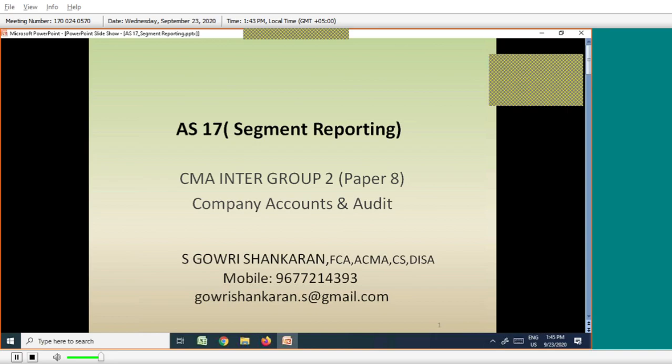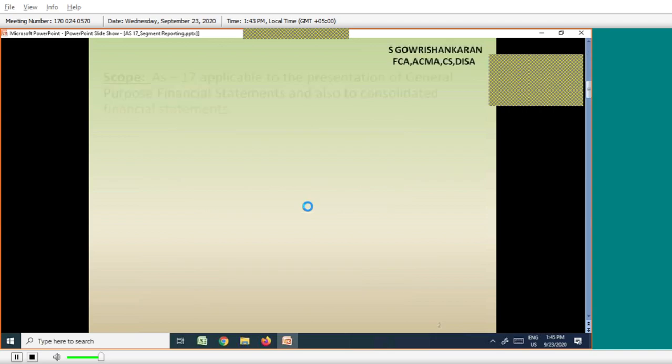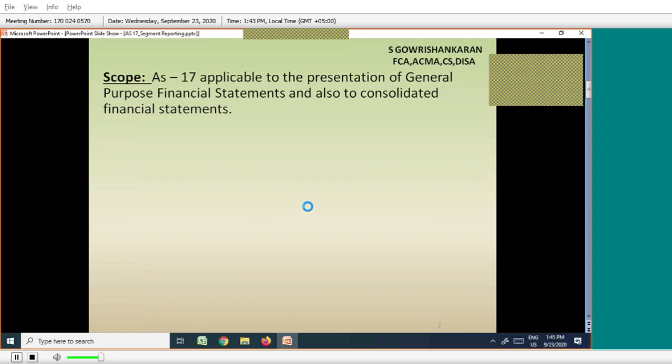It was a separate chapter, because this chapter has very much importance in the previous syllabus. Even at the final level you can expect a separate problem from AS 17. But under the present syllabus it is incorporated with the other accounting standards.